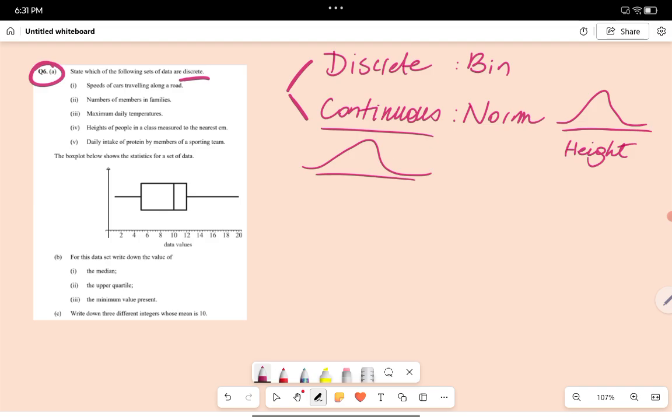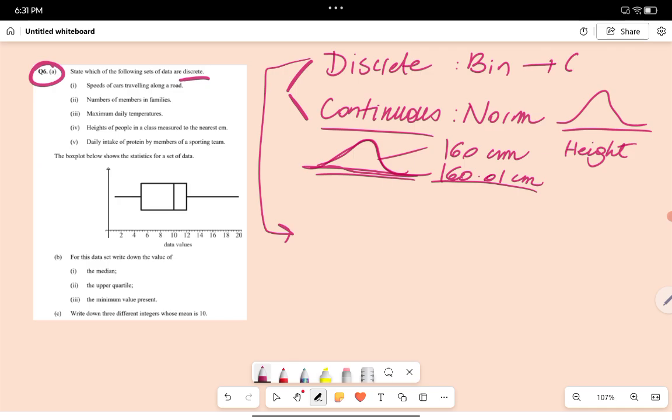For example, your height, and you can be 160 centimeters, but you can also be 160.001 centimeters. And so that's really on the whole line. It's not discrete. It could be anything on the line. Whereas discrete, you're counting something. So it could be with the binomial, for example, how many times is your crush going to reply?